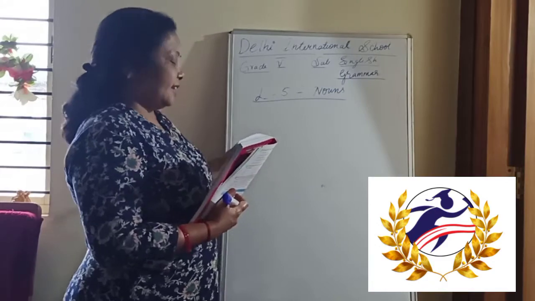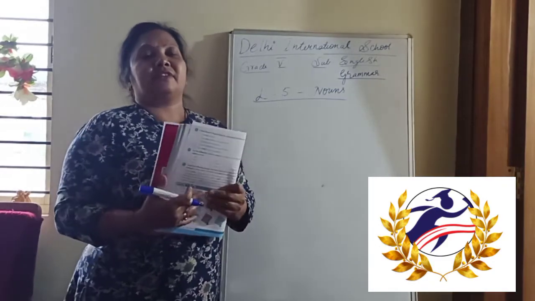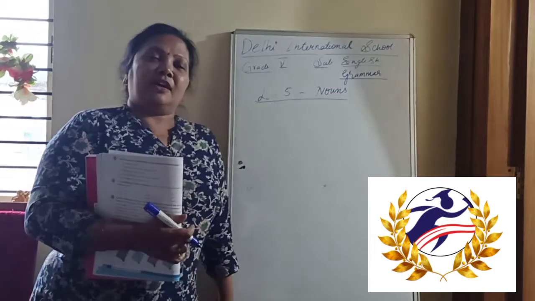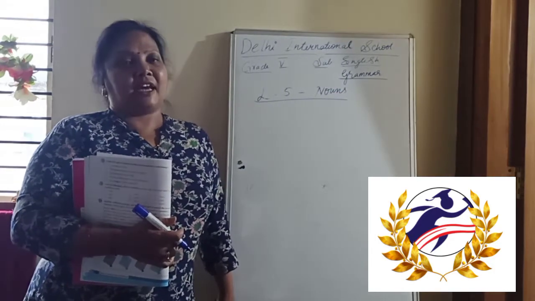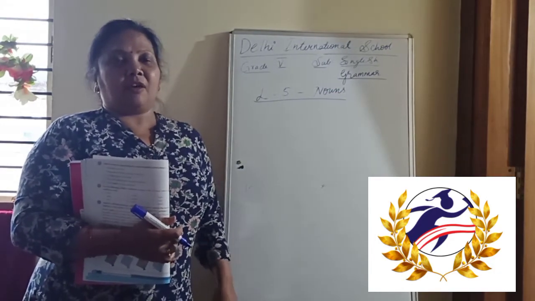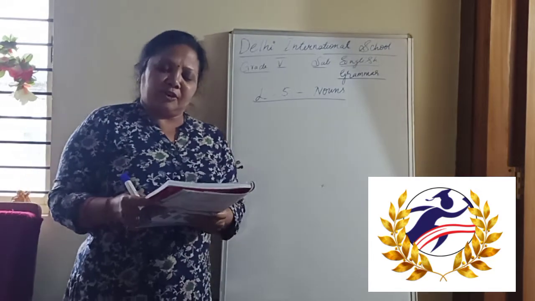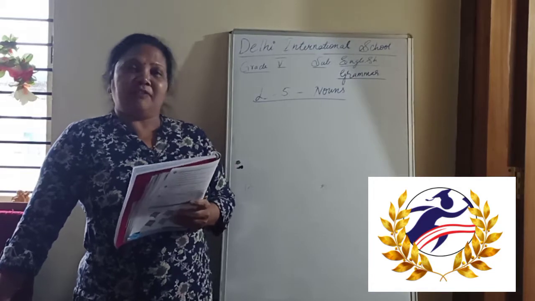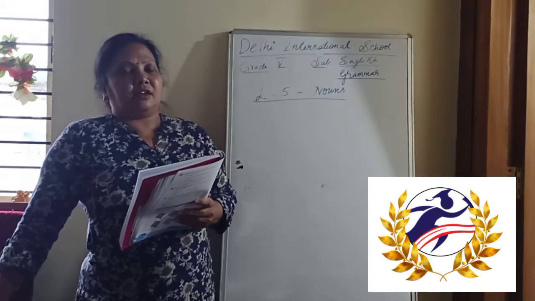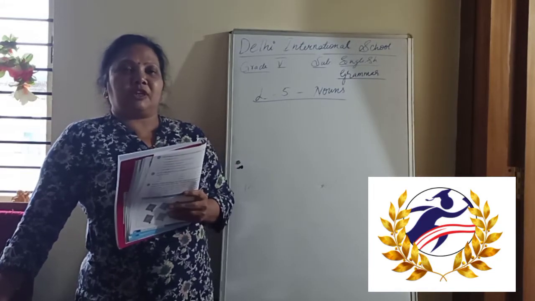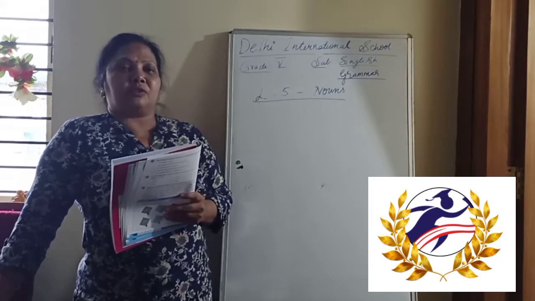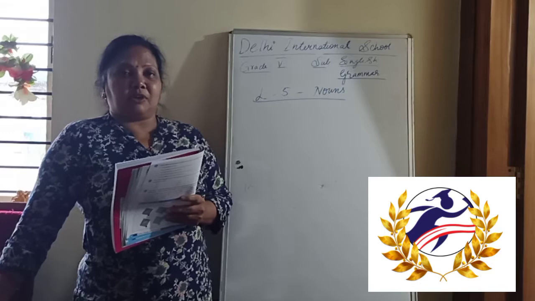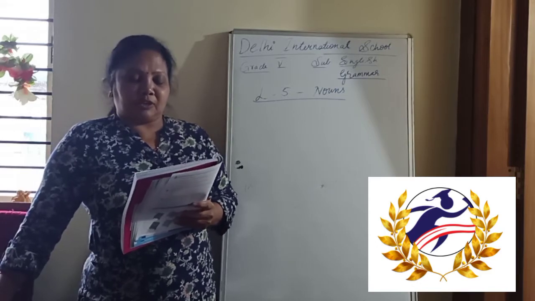So let us see chapter number 5, that is nouns. Okay. So what is a noun? A noun is the name of a place, animal or thing, and you can also say ideas. Events also come under the noun. The events that are going to take place can also be referred to as nouns, and the ideas we are going to get are also referred to as nouns.